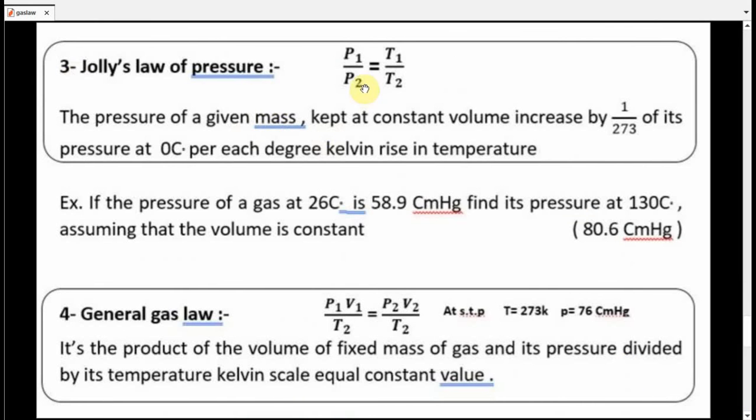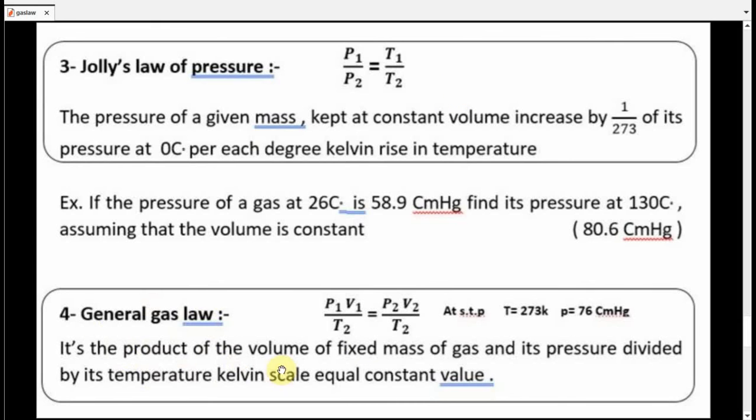Joule's law, which is the relation between pressure and temperature when the volume is constant. The pressure and the temperature have a direct relation between them. So P1 over P2 equals T1 over T2. Also, we use temperature in Kelvin, which is Celsius plus 273.